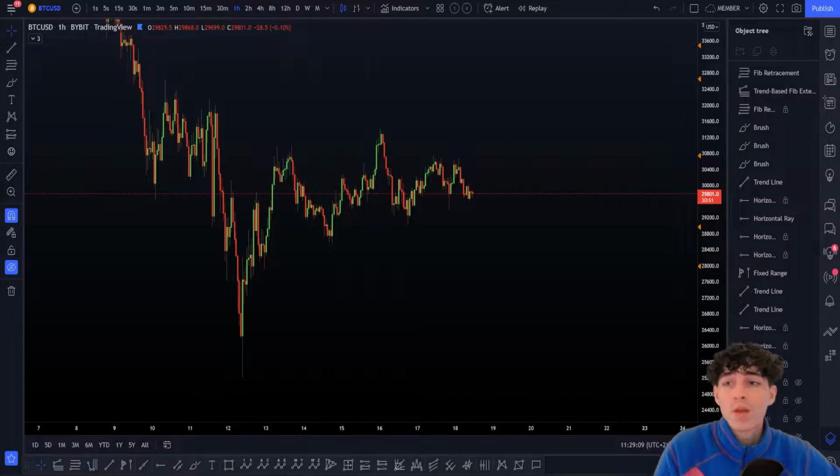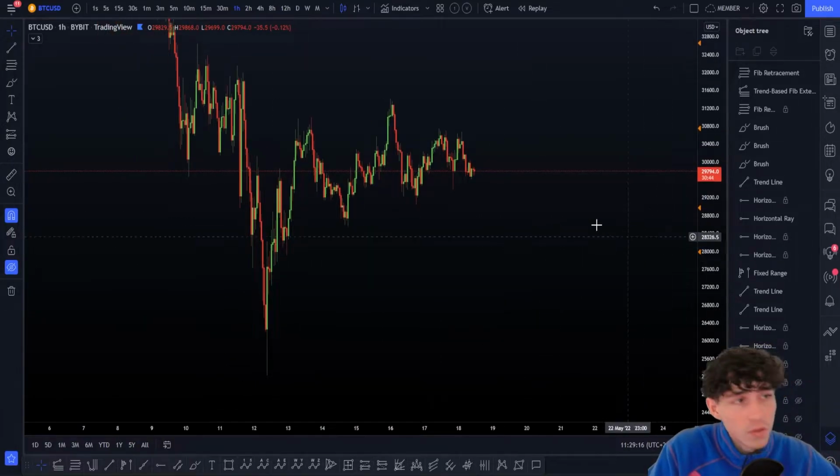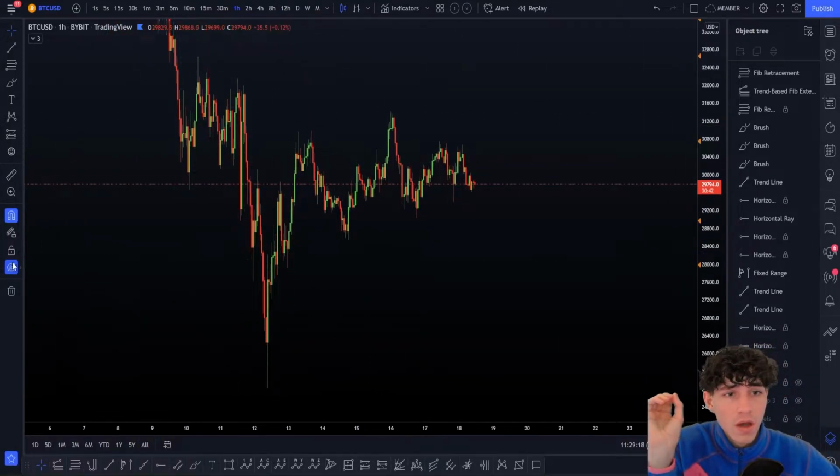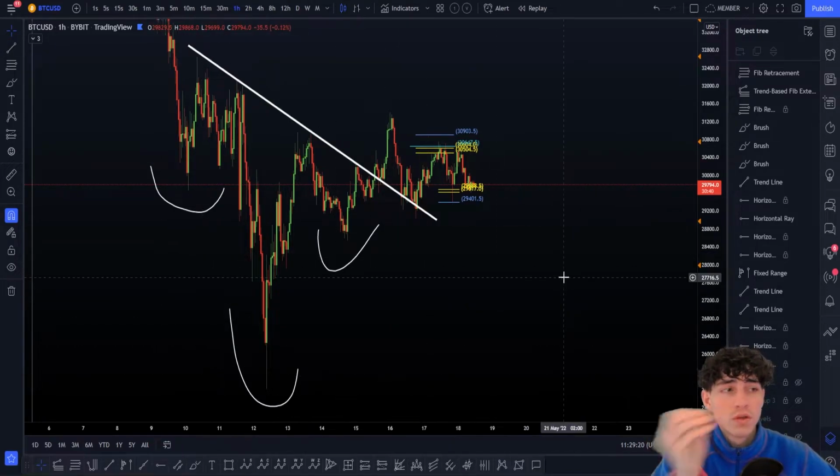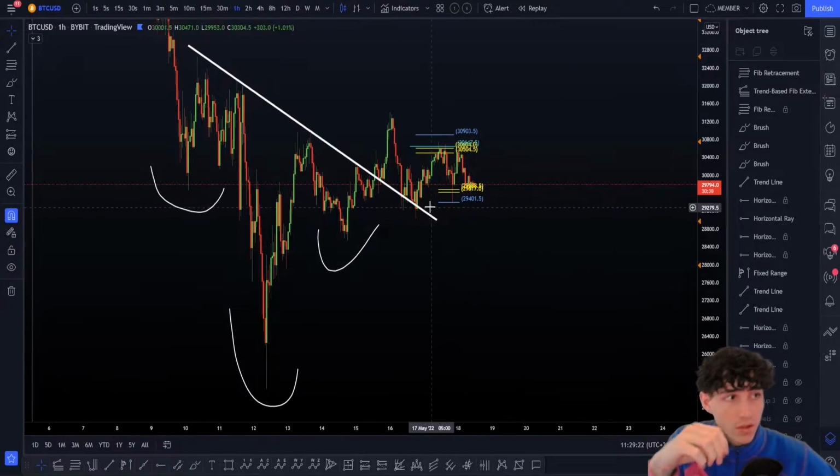This is extremely important, and we are going to update Bitcoin as always. Sometimes we update some other cryptos, but today it's Bitcoin. I just want to show you, after we have done this control here with the wave count, a few things like this. What we have done here, I just want to give you a pattern.